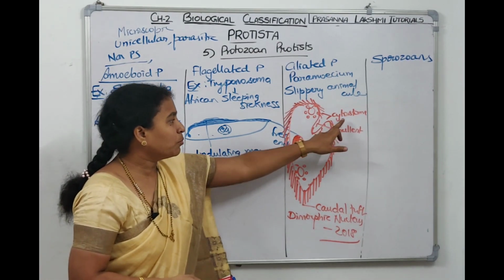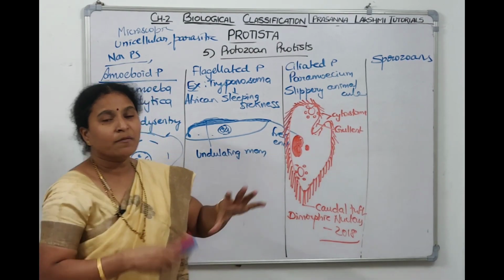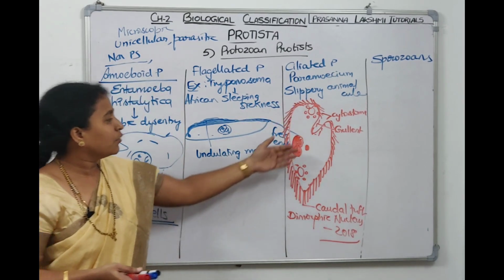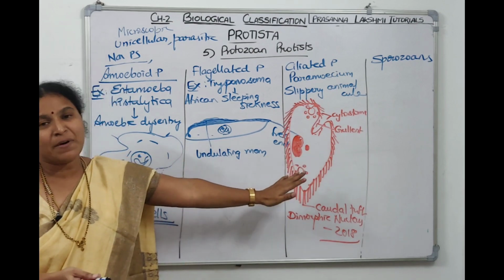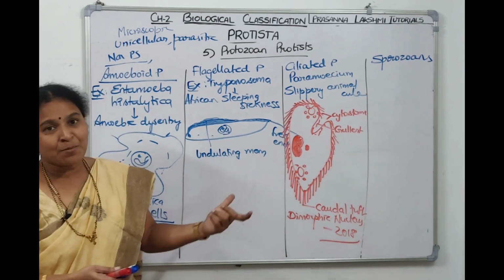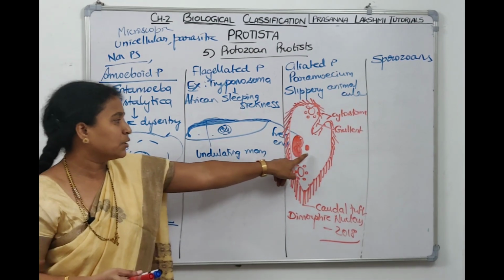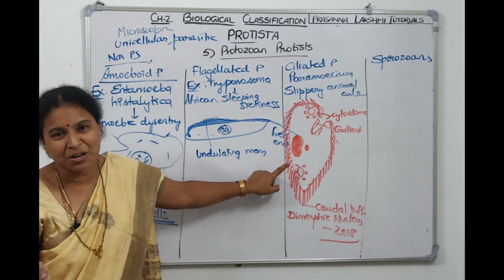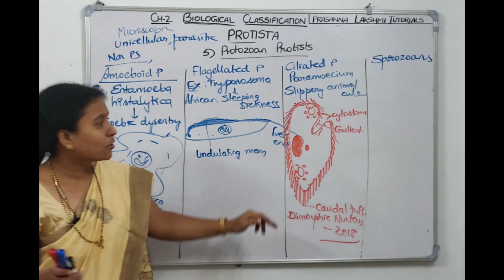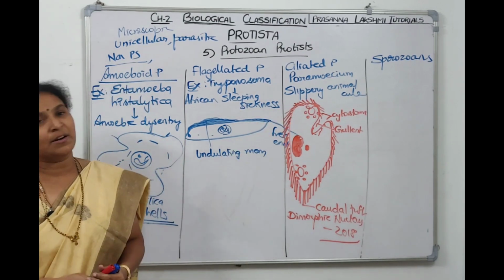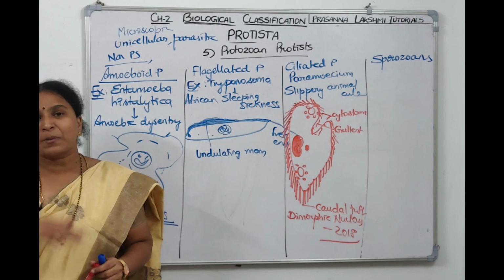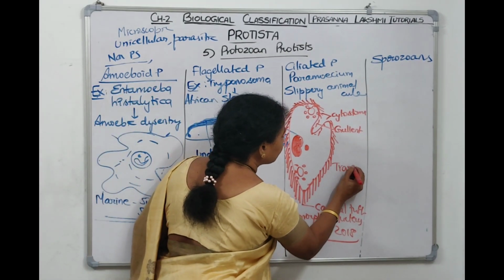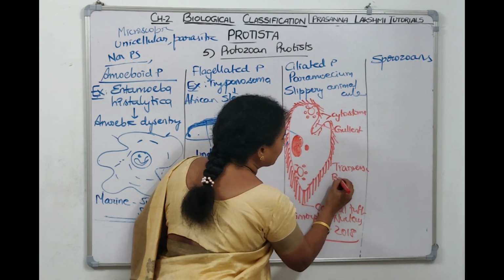So it is having mouth. Mouth leads to gullet. The food along with the water, with the help of the cilia, it comes inside and the food will be digested inside. It has all the vacuoles to digest the food. It has dimorphic nucleus. One is macronucleus, other one is micronucleus. Macronucleus participates in asexual reproduction, micronucleus participates in sexual reproduction. It has two contractile vacuoles also, anterior contractile vacuole and posterior contractile vacuole. And paramecium divides by transverse binary fission.